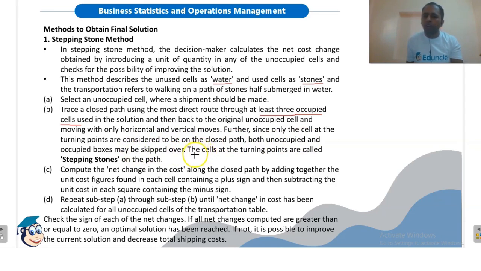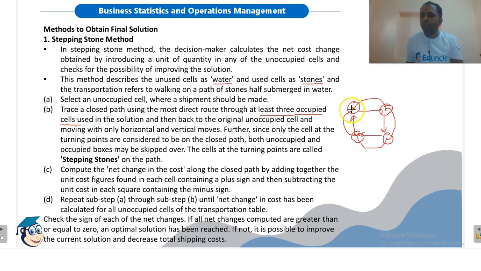We just need to find a path in which we start from an unoccupied cell and then jump only to occupied cells, and come back to the original. So this is the closed path where this cell is unoccupied, and all the rest of the cells are occupied.